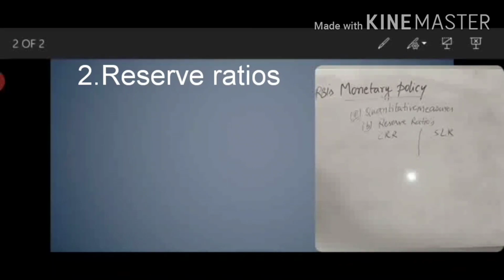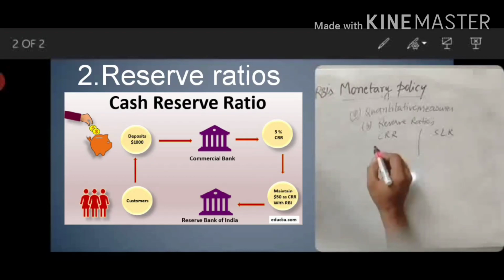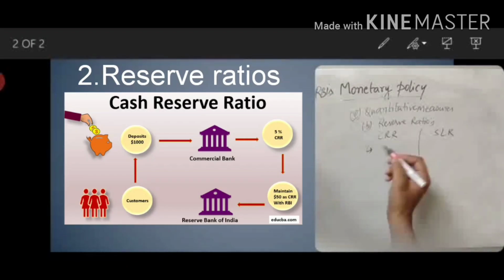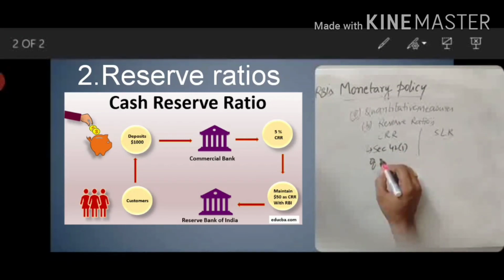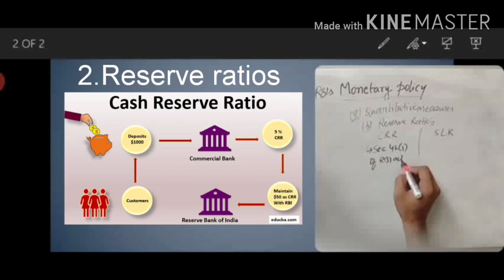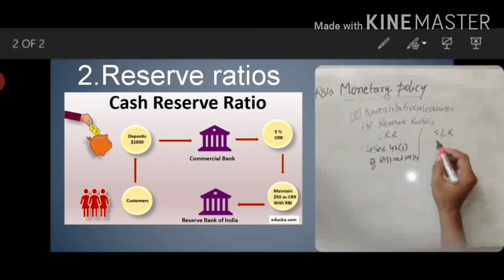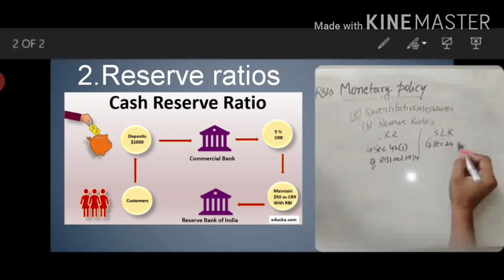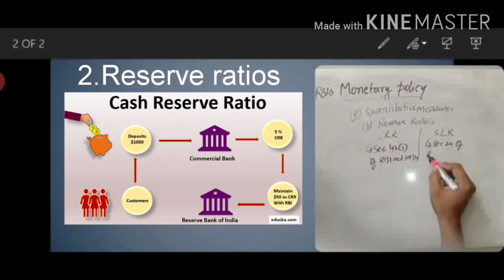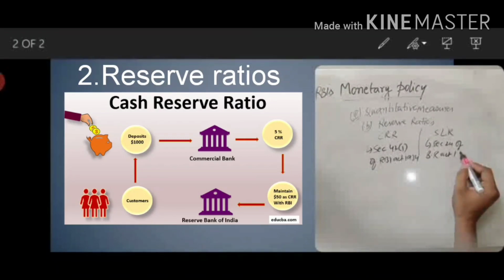Okay, so what is the background of the CRR measure? Where is it derived from? It is derived from section 42 of 1 of the RBI Act 1934, and SLR is derived from section 24 of the Banking Regulation Act 1949. So it is very important to know where it is derived from. CRR is derived from section 42 of 1 and SLR from section 24.